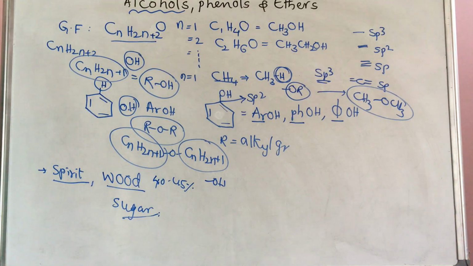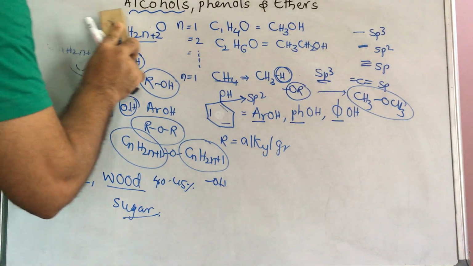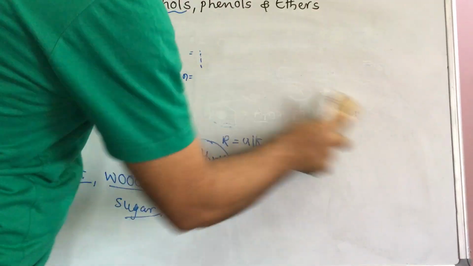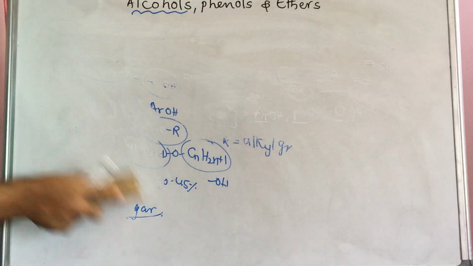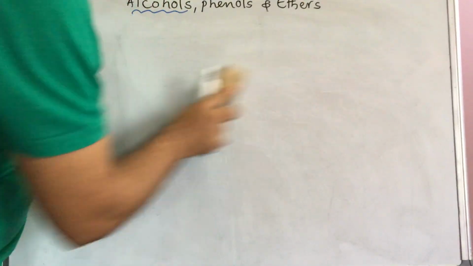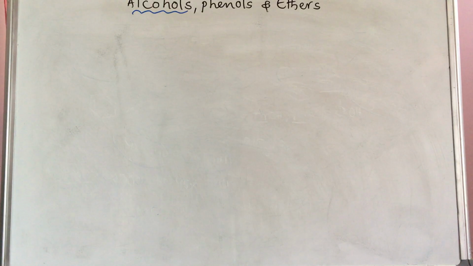Other than this, we will discuss the classification of alcohols. Now I am discussing alcohol; ether we will discuss later. Now, classification of alcohols. How many types of alcohol will be there?